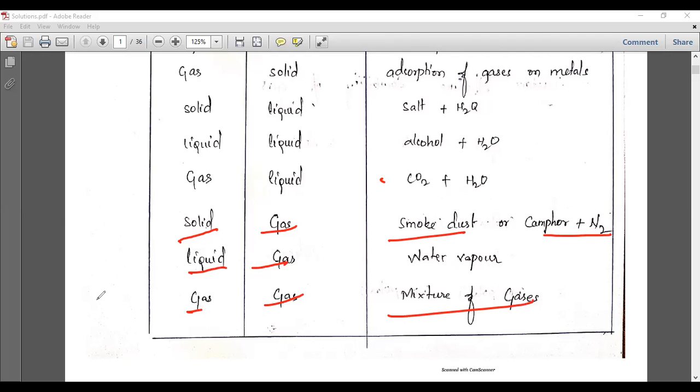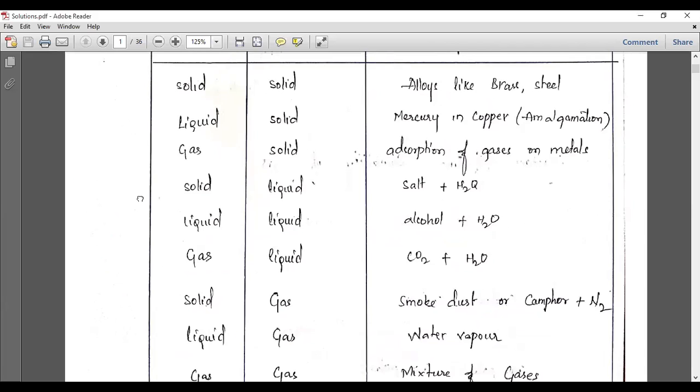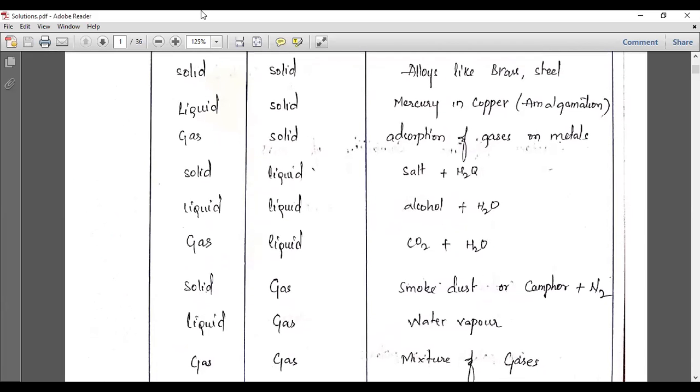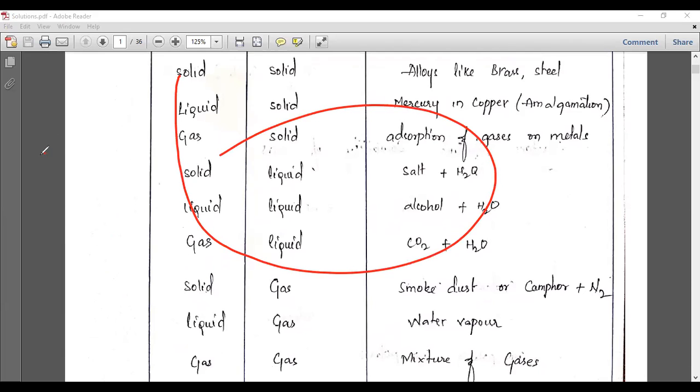So it is a mixture of gases. If you add two gases, like H2 as one gas and N2 as another gas, a mixture of these gases, you will get a gas as a solute and gas as a solvent. This particular table that I have written, you have to understand it. Using this table, we can understand that a solution is nothing but the combination of solute and solvent, and the solute and solvent may be in solid, liquid or gaseous phase.